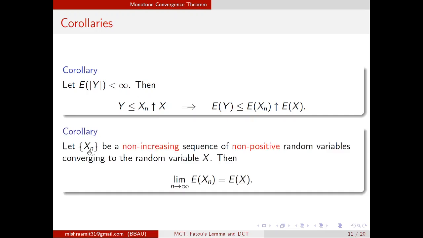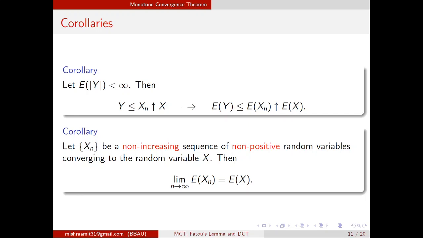Now what happens if instead of non-decreasing we take non-increasing, and instead of non-negative we take non-positive? Then this corollary says the same result will hold for the non-increasing, non-positive sequence of random variables, and the proof is again very easy. You just take a new sequence Zn which is minus of xn. If you take minus of xn, this new sequence will become non-decreasing and non-negative. So you can apply the monotone convergence theorem again and you will get the answer.